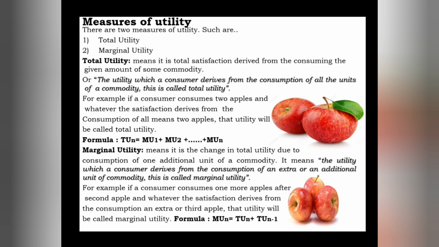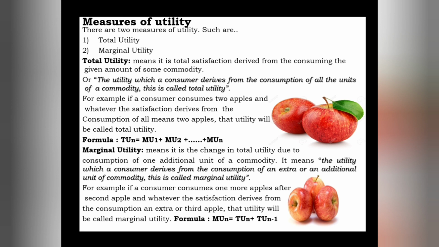Let us define marginal utility: the utility which a consumer derives from the consumption of an extra or an additional unit of a commodity. This is called marginal utility. In the second image I have added one more apple. Earlier we had only 2 apples, but now there are 3 apples in total. It means the consumer consumes one more apple here.